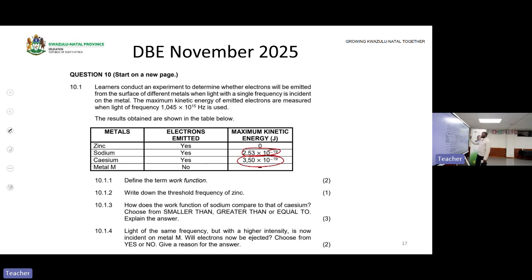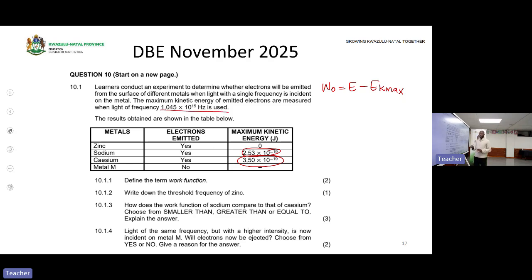Okay. Now, let us find the relationship between the work function as well as the maximum kinetic energy. There is one. Look, work function is equal to E minus EK max. You take energy minus EK max, then you will get work function.